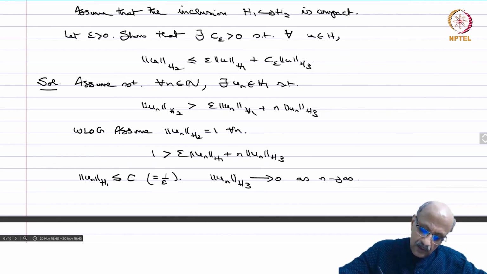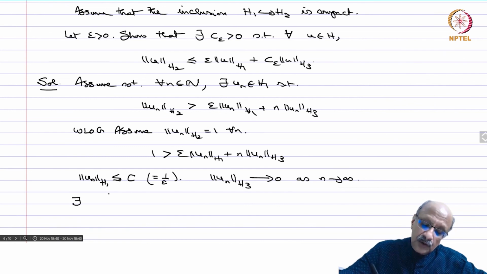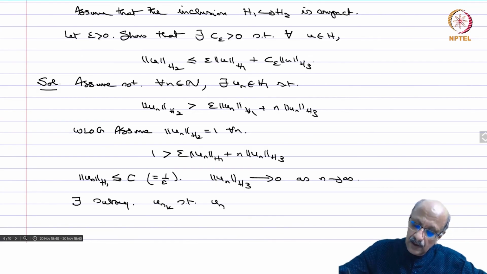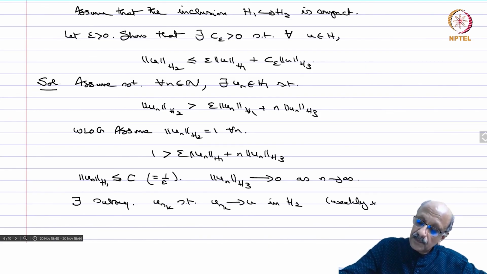Because the inclusion H1 to H2 is compact, we have to use that hypothesis. So there exists a subsequence unk such that unk converges to u in H2 and weakly in H1. And it also therefore automatically converges to u in H3.